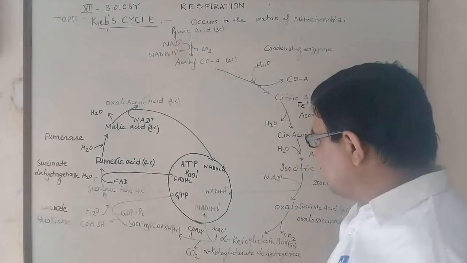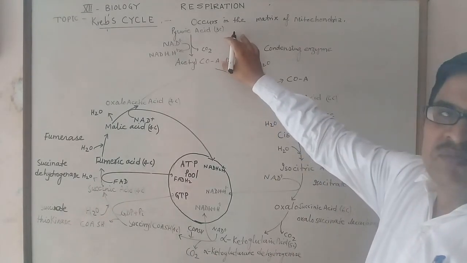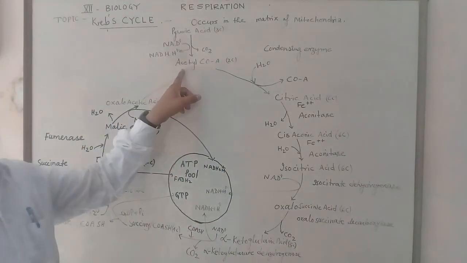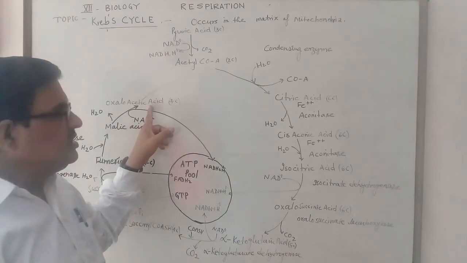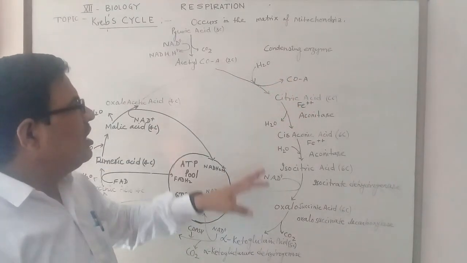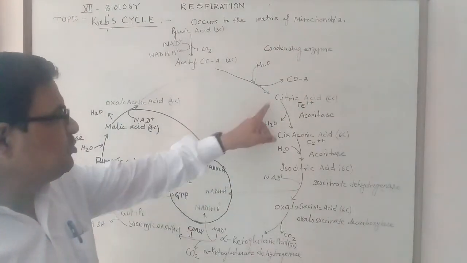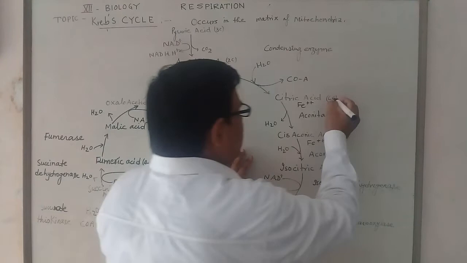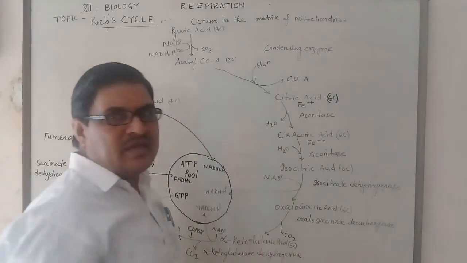So once again I explain the Krebs cycle. In this case the 3-carbon compound pyruvic acid first changes into the 2-carbon compound acetyl coenzyme A, which combines with the 4-carbon compound oxaloacetic acid. Then the coenzyme A is liberated, and one water molecule is added in the presence of the condensing enzyme, and the first product is produced, that is citric acid, a 6-carbon compound. Citric acid is a 6-carbon compound, hence it is sometimes referred to as the C6 cycle.